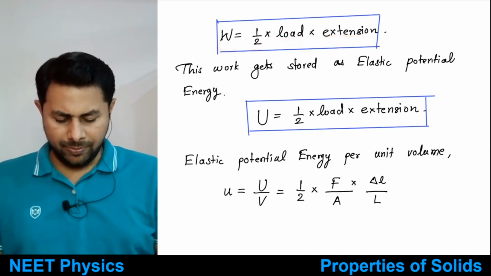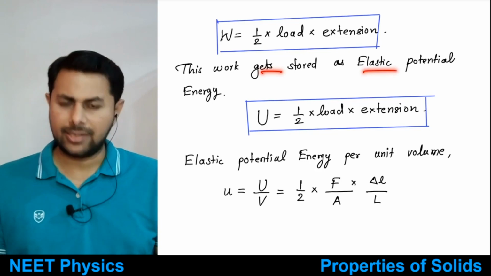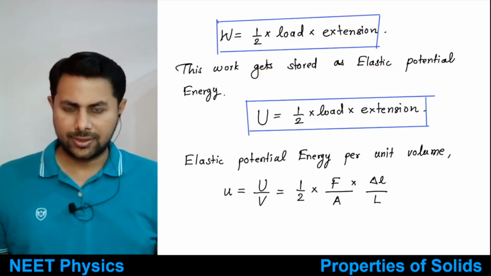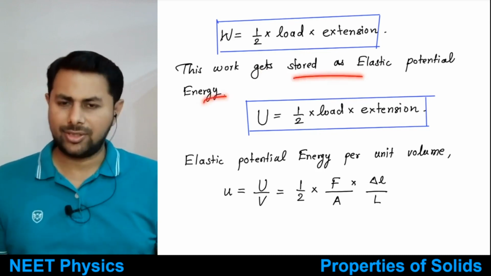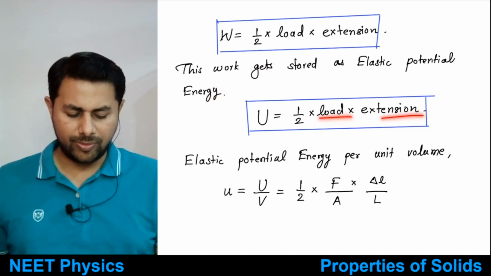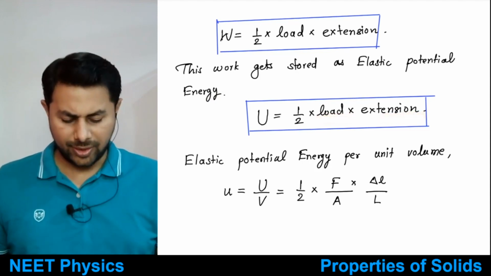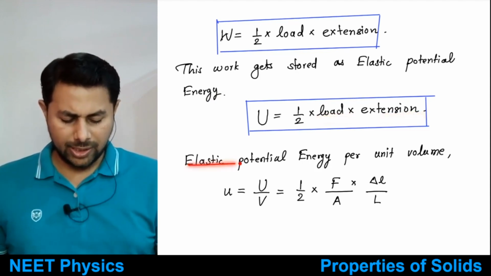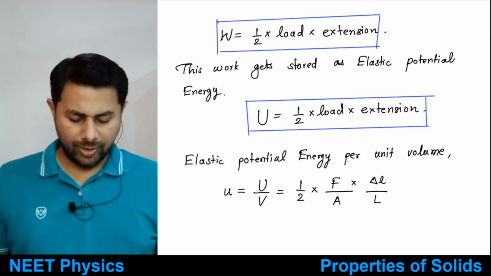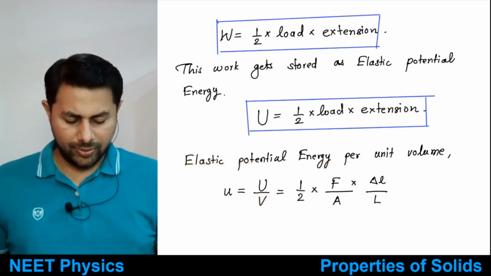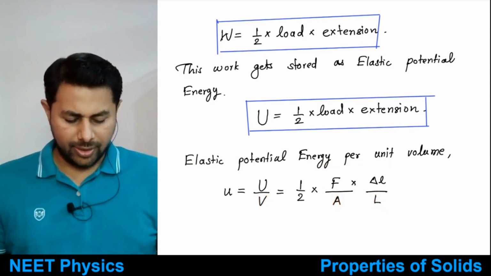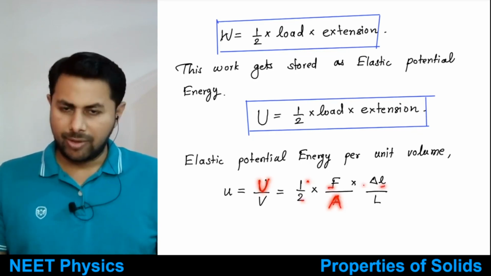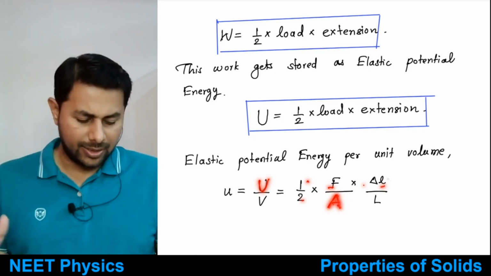Okay, so this work gets stored as elastic potential energy, as we discussed at the beginning of this derivation. So the elastic potential energy of the wire, it is just equal to half of load multiplied by extension. Okay, and then if you want elastic potential energy per unit volume, so divide that by volume. So volume is equal to area multiplied by length, and that's why this U is equal to half of F into delta L. You divide that by volume, that is, you divide force by area, delta L by L.